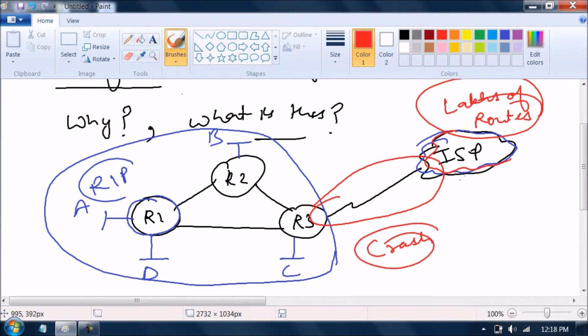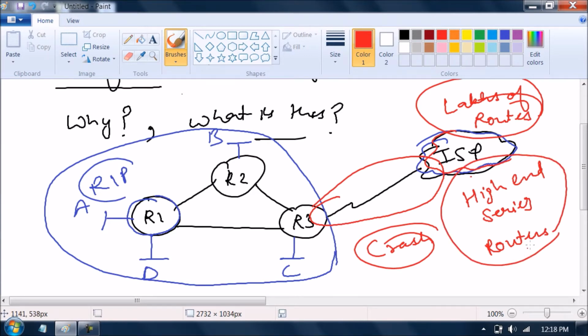That's why on the ISP end we are using high-end series routers, but in the customer premises, we are using low-end series routers. Is this clear?